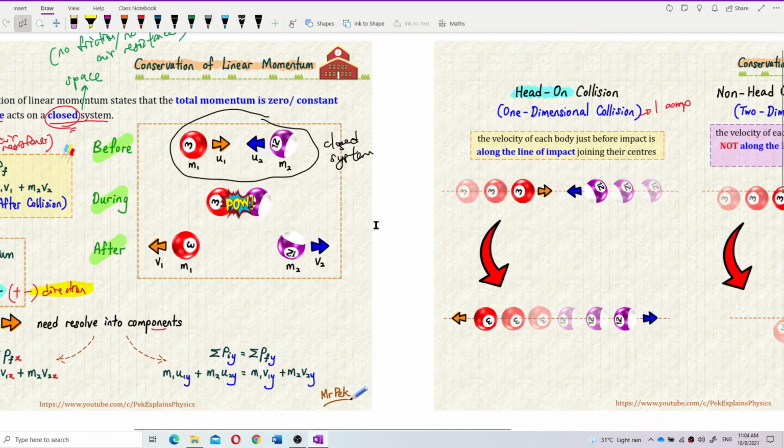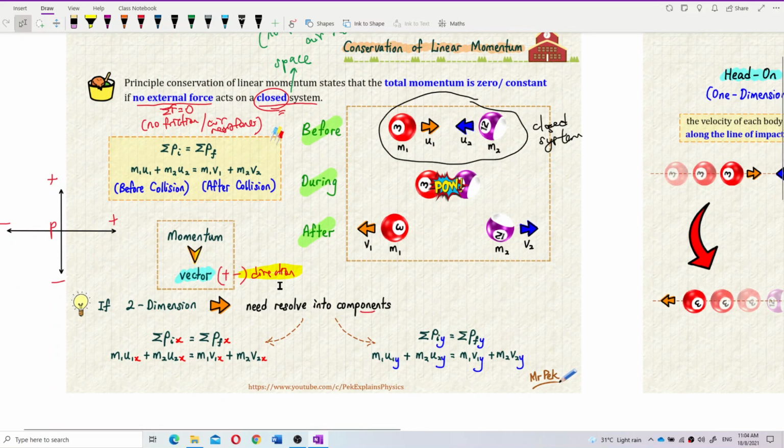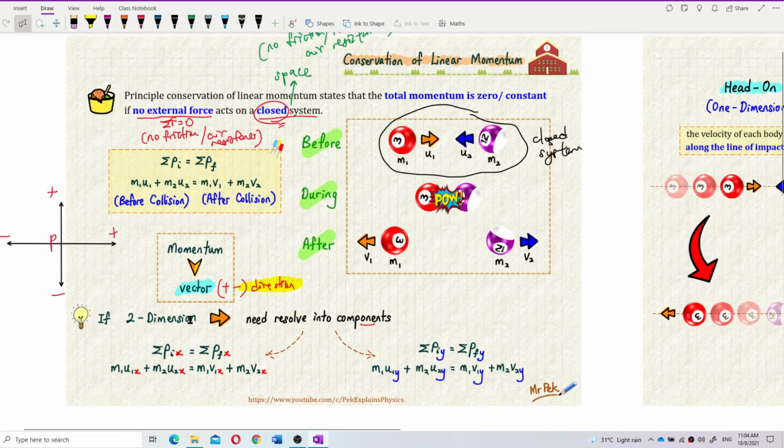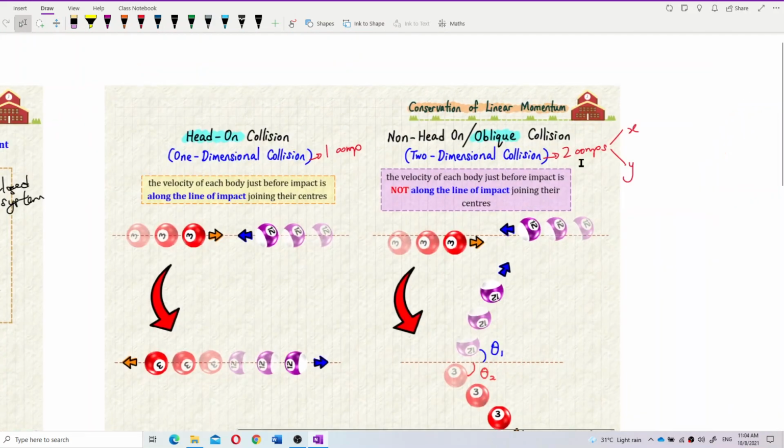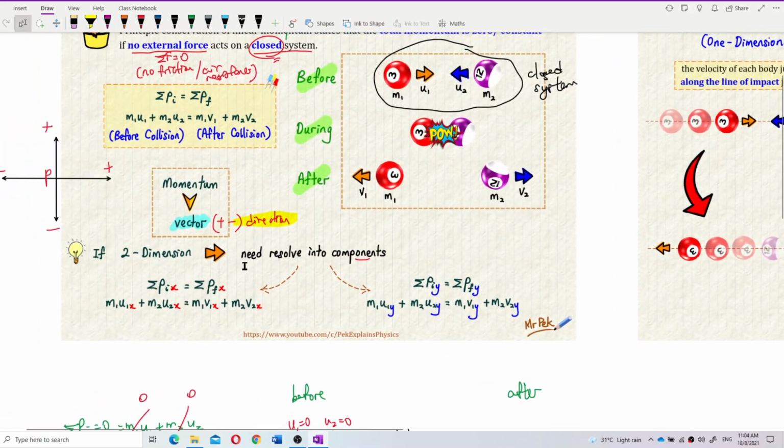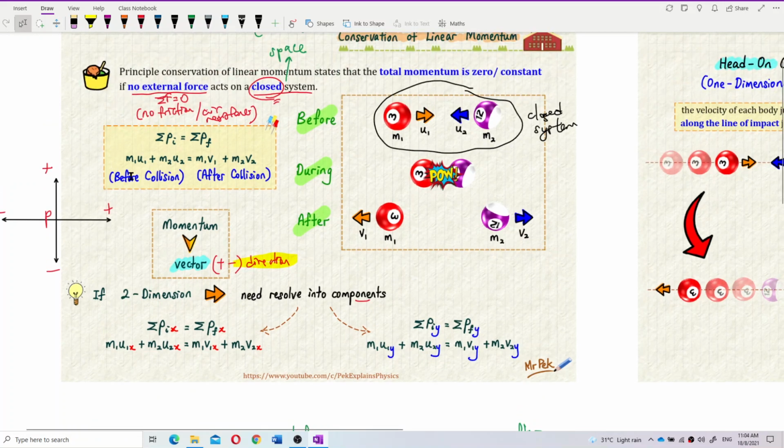Because momentum is a vector, when we want to solve conservation of linear momentum in a two-dimensional case, or the oblique collision, we need to resolve the momentum into two components to solve the question. We cannot directly use m1u1 plus m2u2. We must resolve into components. You will have m1u1x plus m2u2x, and we also have m1u1y plus m2u2y.